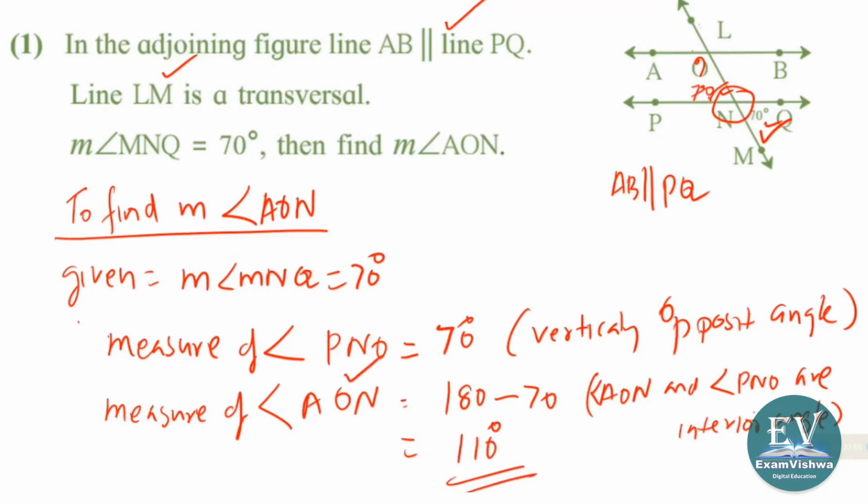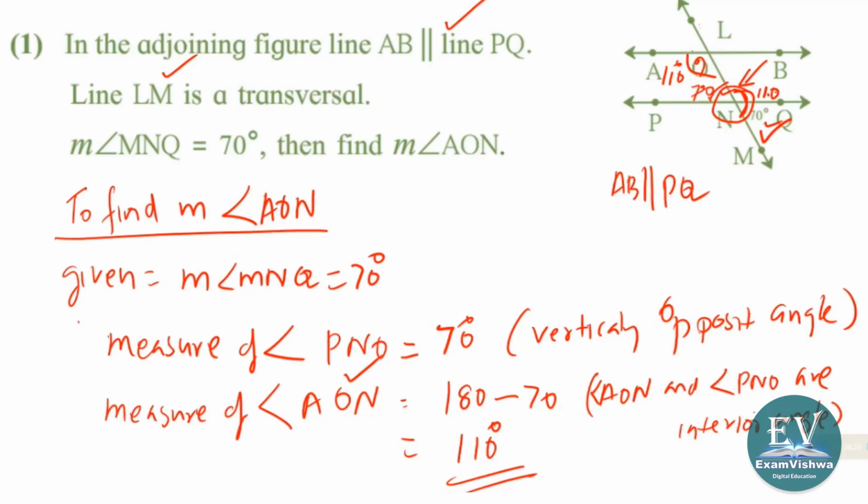In your textbook there is an example, and there is another method too. What is that other method? If you are thinking about this angle, this is a linear pair, so this will be 110. This is 110, so this will also be 110. Why? Because it is an alternate interior angle. So there can be more than one method. There is more than one way to find out what AON is.